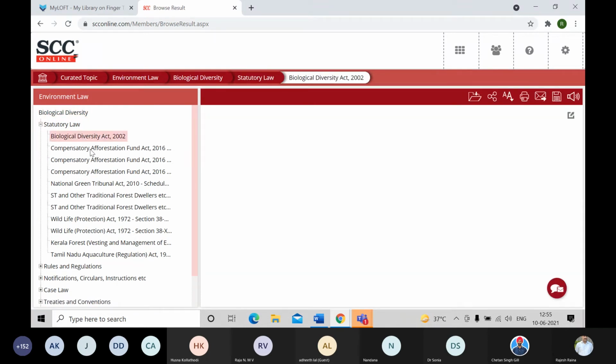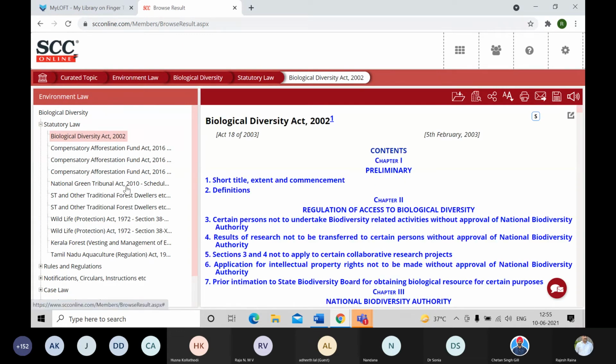Apart from that, you can see other acts like the Compensatory Afforestation Fund Act, National Green Tribunal Act, Wildlife Protection Act, and some respective state acts are also available here.